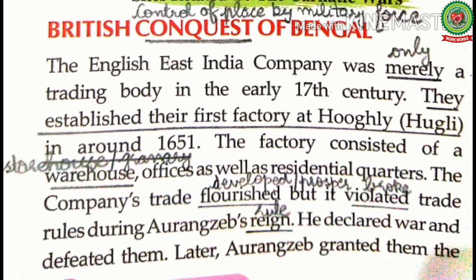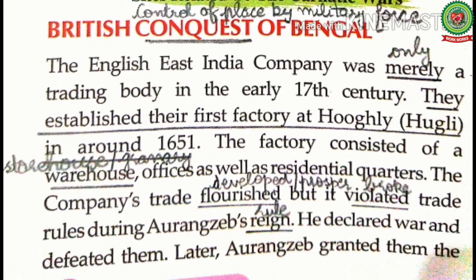Now let us read and discuss about British conquest of Bengal. Conquest means control of place by military force. The English East India Company was merely a trading body in the early 17th century. They established their first factory at Hooghly in around 1651.